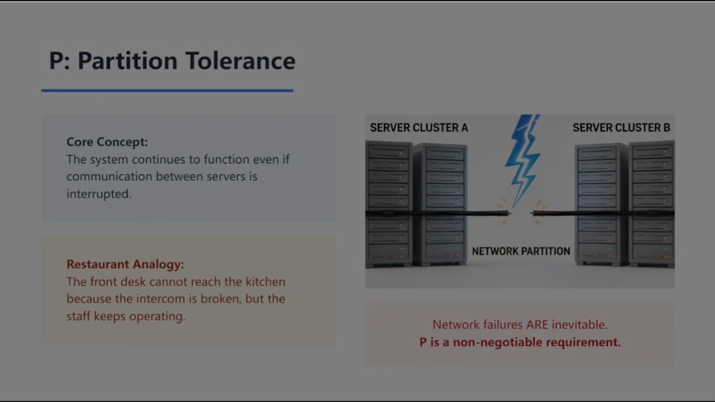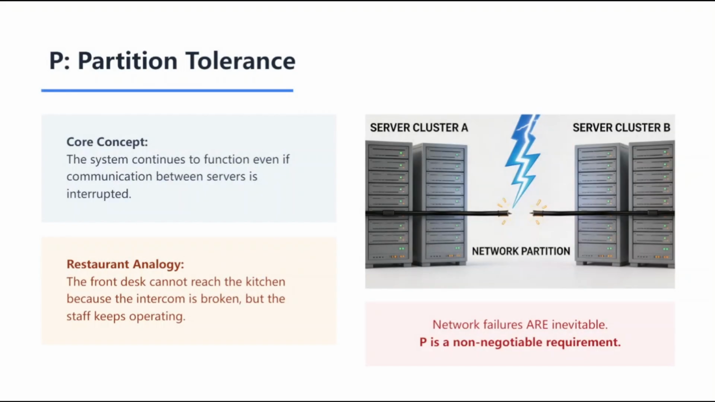To visualize this, look at this illustration of a network break. Let's use our restaurant analogy. Imagine the front desk cannot reach the kitchen because the intercom system is broken. If the restaurant has partition tolerance, the host can still take orders, and the chefs can still cook, even if they can't talk to each other right this second. They have a backup plan.